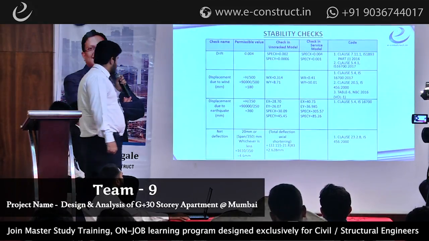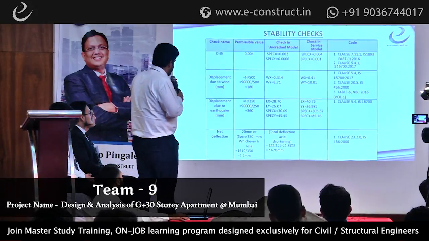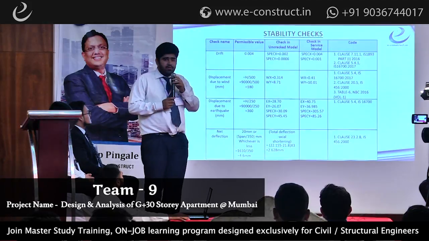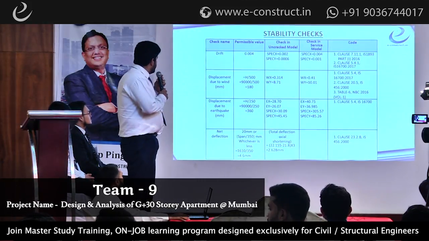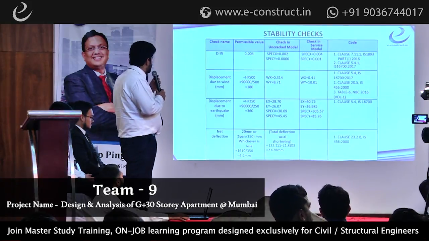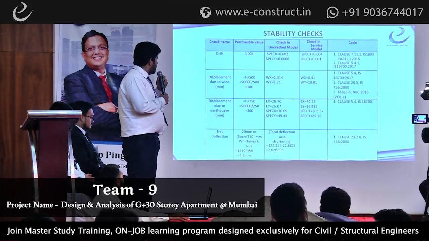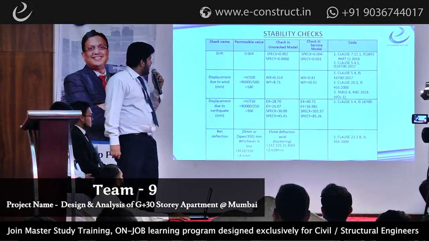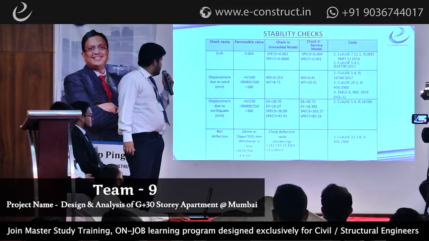So the stability checks, the basic criteria for any building. So starting with the first one, drift. The drift permissible value is 0.04, and we generally check it in the service model, but we've cleared it both in the uncracked as well as the service model. The spec X value drift comes to be around 0.04 and spec Y value to be 0.001.